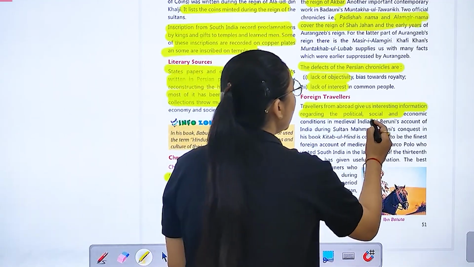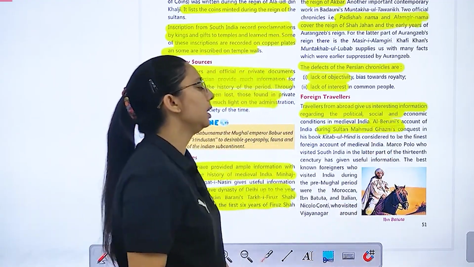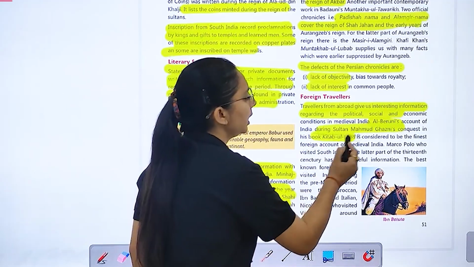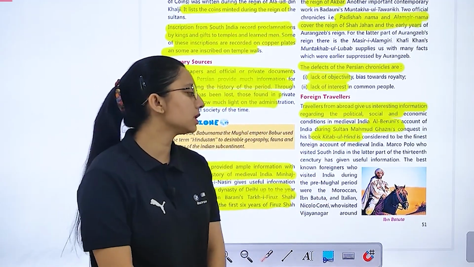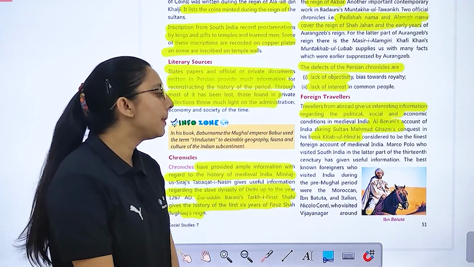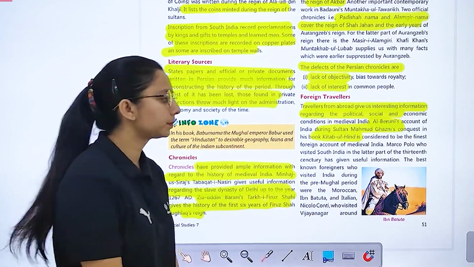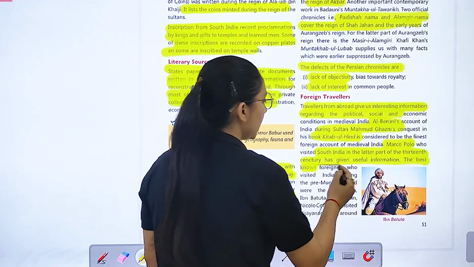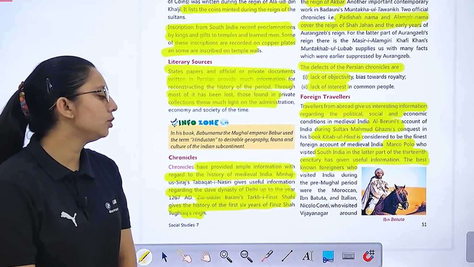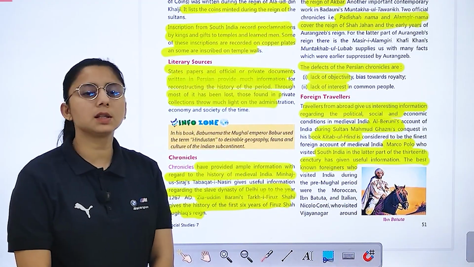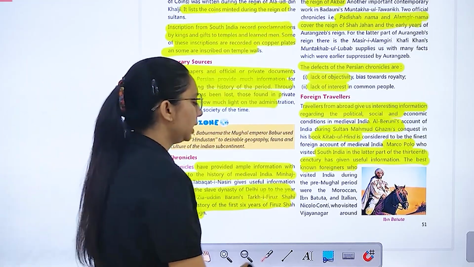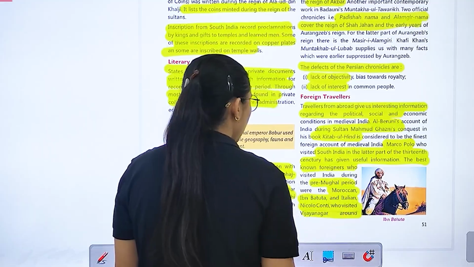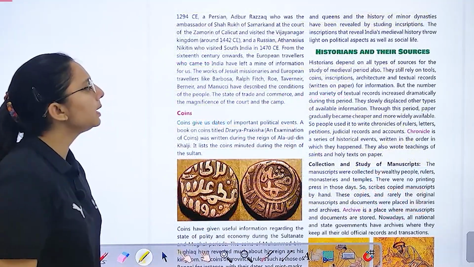ठीक है, अलबरूनी आए थे, उन्होंने ड्यूरिंग सुल्तान मोहम्मद गजनी कंक्वेस्ट उन्होंने बुक लिखी थी किताबुल हिंद. It was the finest foreign account of medieval India. फिर आए मार्को पोलो जो आपके साउथ इंडिया आए थे इन 13th century और ये आपको इंफॉर्मेशन देते हैं. The best known foreigners who visited India during this pre-Mughal period were Moroccan Ibn Battuta, Italian Nicolo Conti, and visited Vijayanagar. So what happened after that?